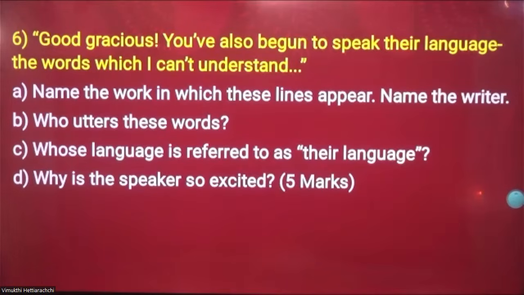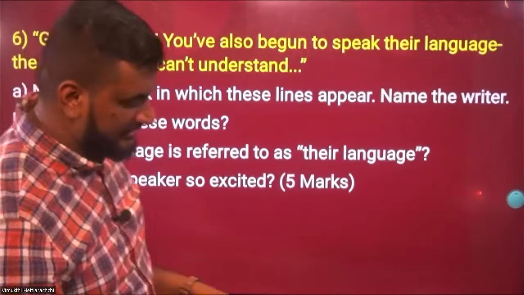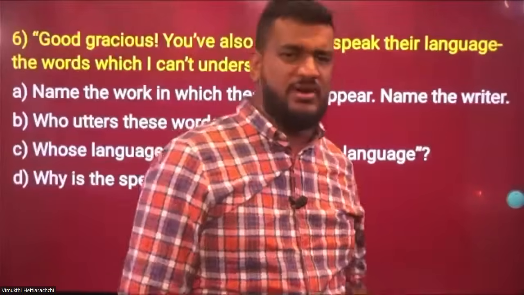Okay, so name the work in which these lines appear, name the writer. Who utters these words, whose language is referred to as their language, why is the speaker so excited? This is the second drama that we have in the syllabus. Basically, we have two dramas. One is a comedy, one is a tragedy.